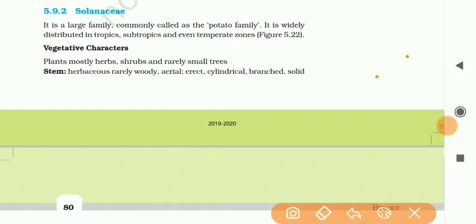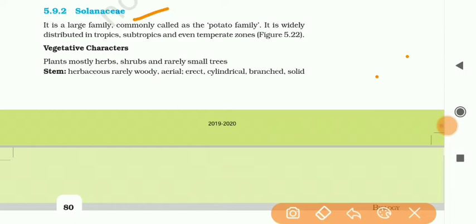So we have studied many things like root, stem, leaf, flower and their parts, and fruit, types of fruits, and after that we have reached the family.